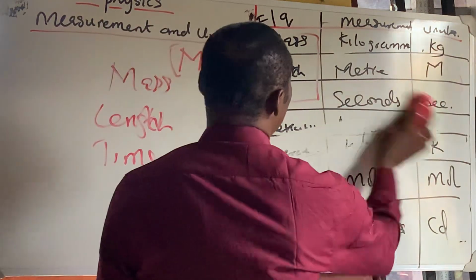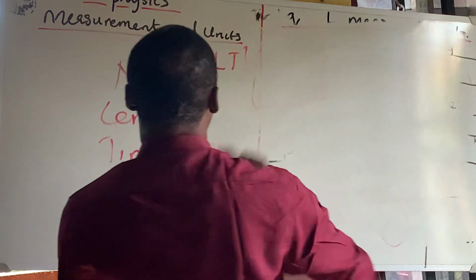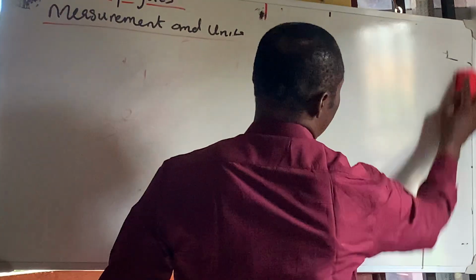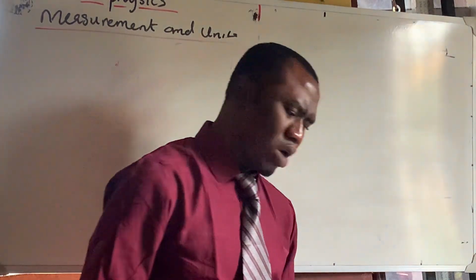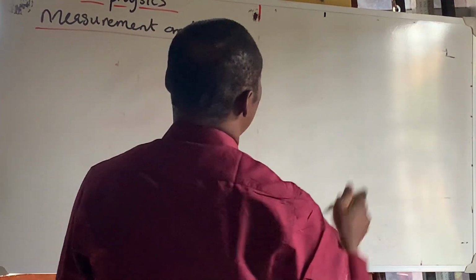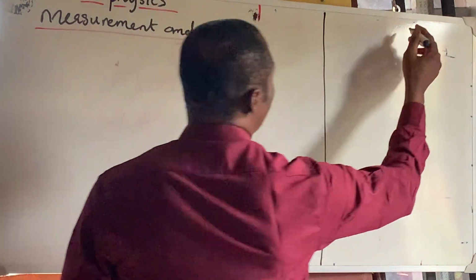So for the derived quantities, I want you to pay close attention to everything we're going to discuss. What I'm going to do is put those quantities over there, and then solve the problems over here.